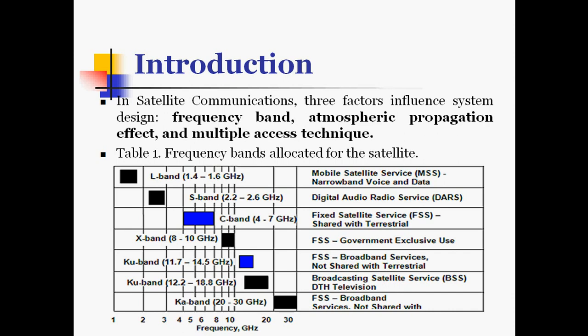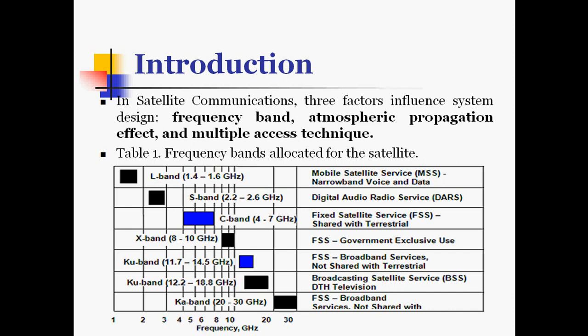So, as we already know about the frequency allocation, here in this table we have shown the frequency bands which are allocated for the satellite, like for mobile satellite services, which is used for the narrowband voice and data services. So it will utilize the L band having the frequency range from 1.4 to 1.6 gigahertz. For digital audio radio services, the S band will be utilized, which has a frequency range of 2.2